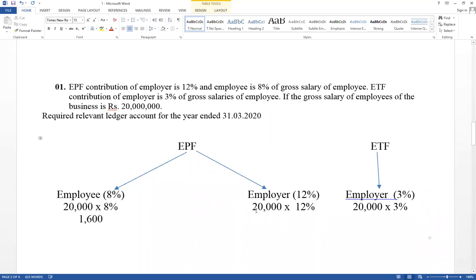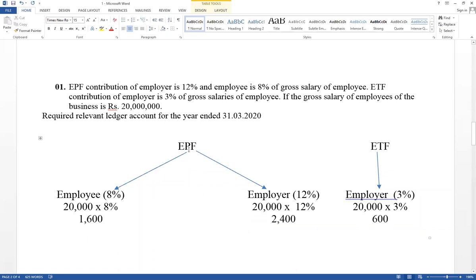And here 12% equals 2,400. And here 3% equals 600. Think about this: this value should be transferred to the central bank each and every month based on salary.